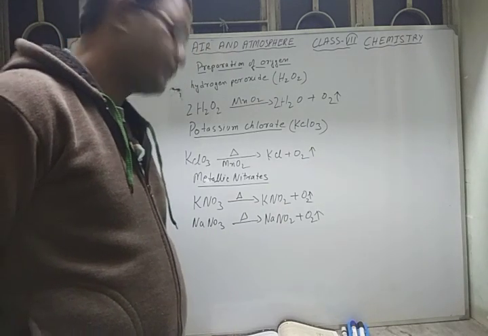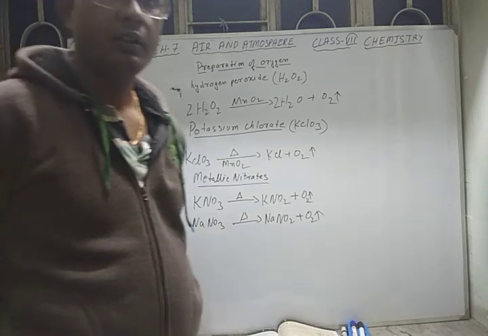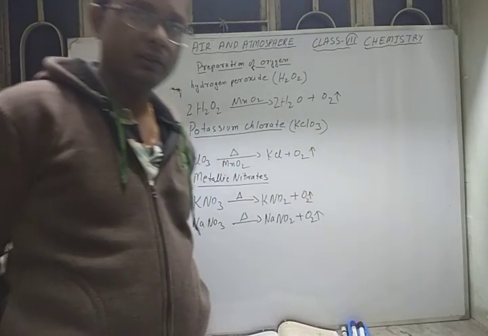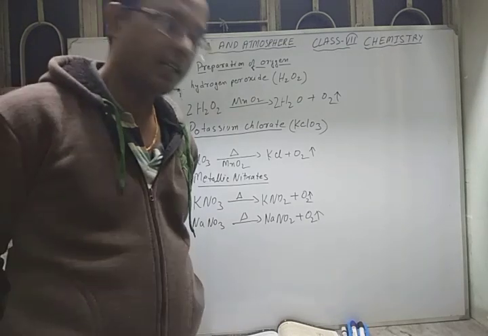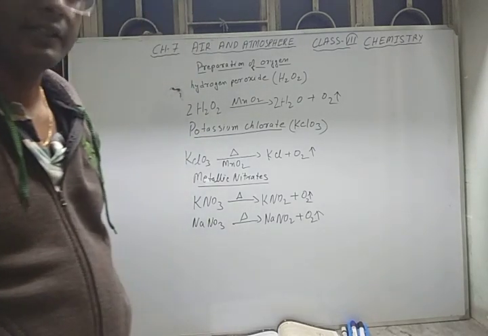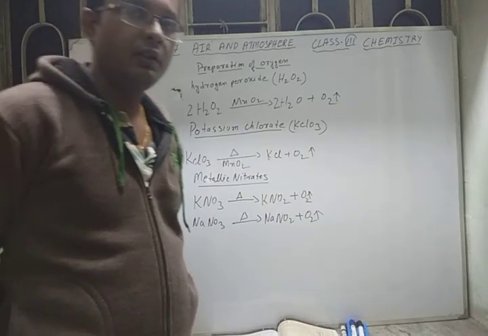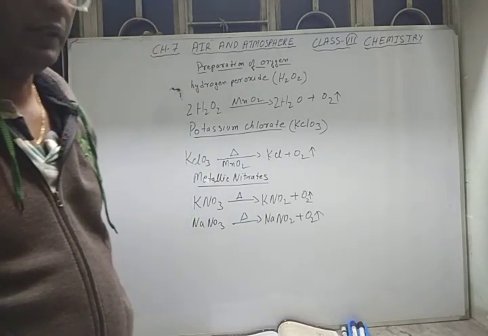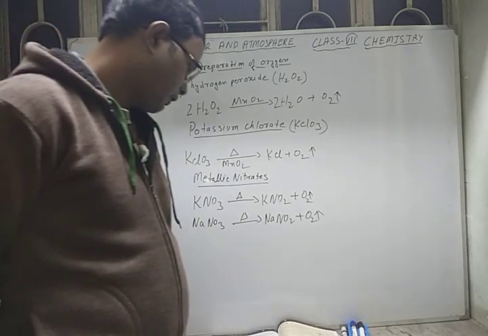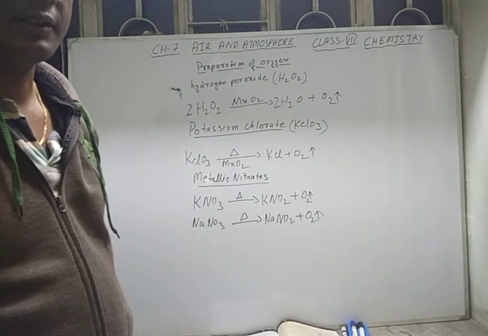It is neutral to litmus paper, means it is neither acidic nor basic in nature. It liquefies at minus 183 degrees Celsius, means when you cool oxygen to minus 183 degrees Celsius it will be liquefied, and it solidifies at minus 218 degrees Celsius.